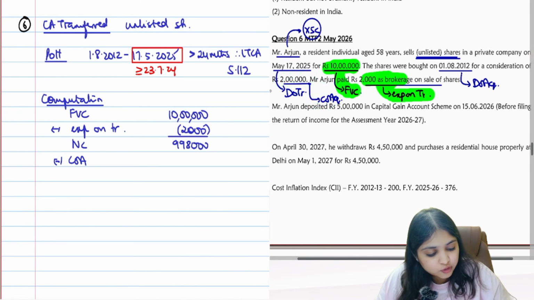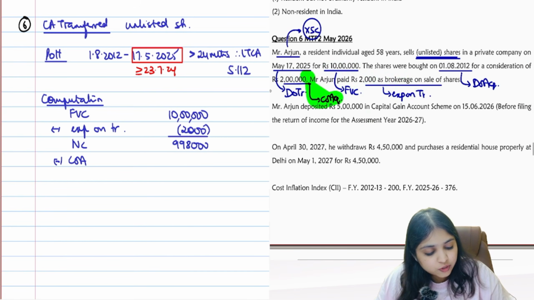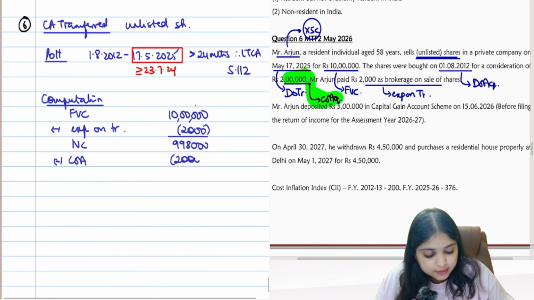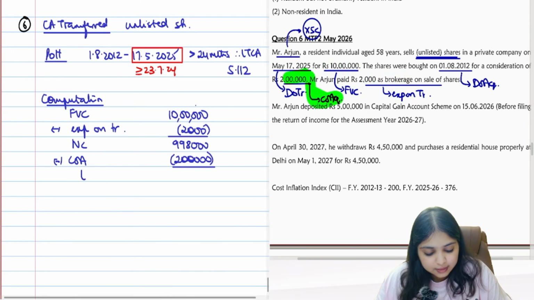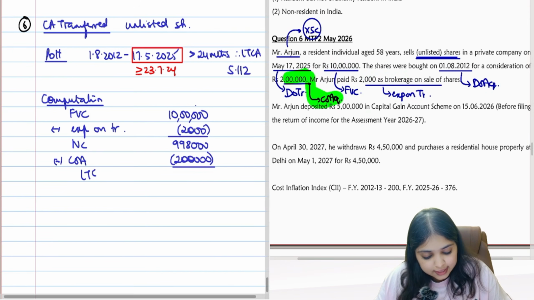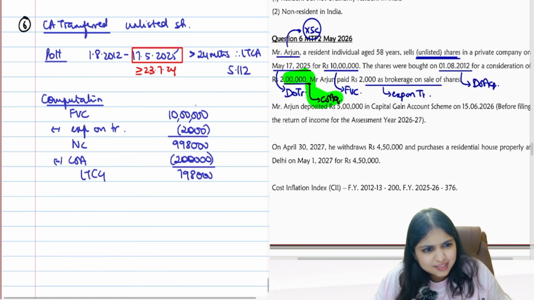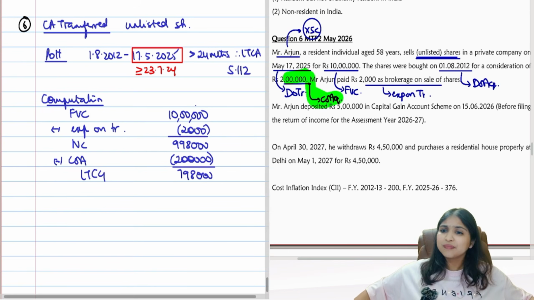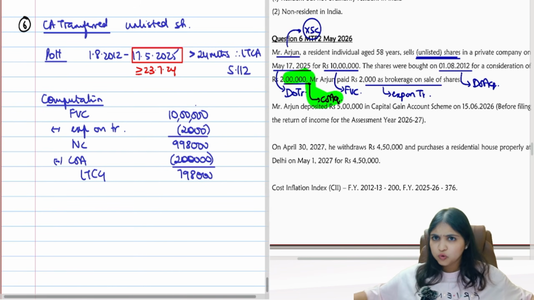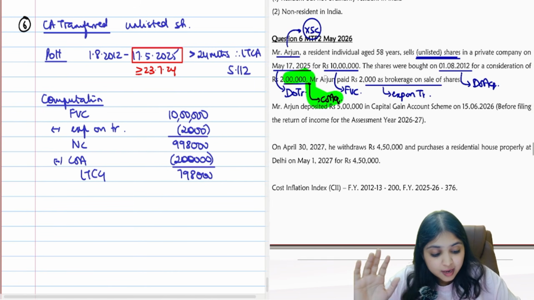What's your cost of acquisition over here? See, cost of acquisition is 2 lakh rupees. No cost of improvement. Easy. What's your LTCG? 7,98,000. Till here, is it making sense to you? Till here, there's no complication, there's no rocket science. Pretty simple. Now listen, guys.